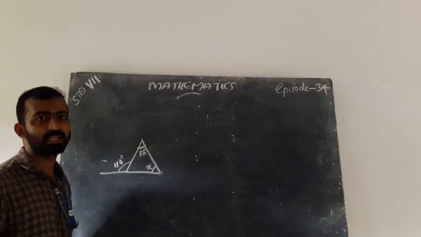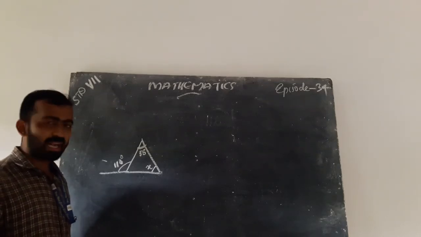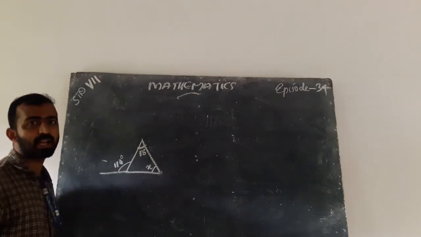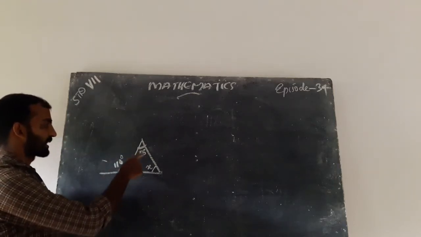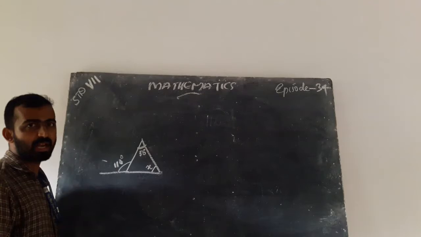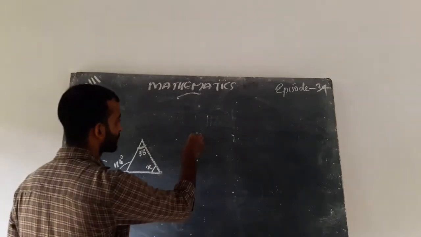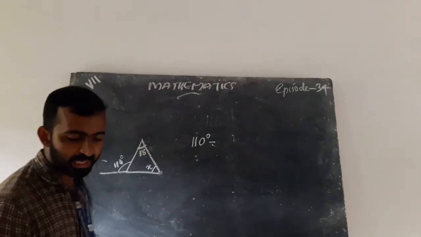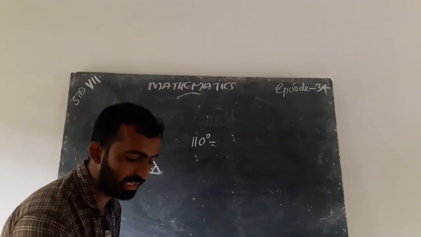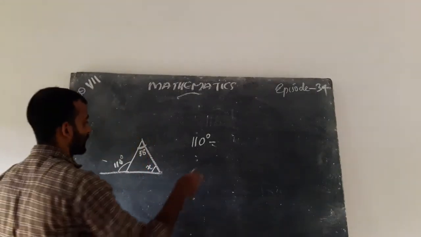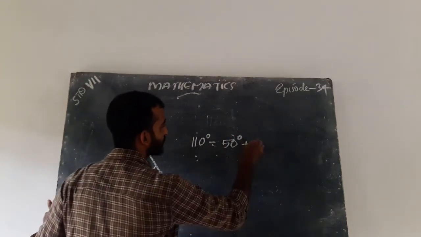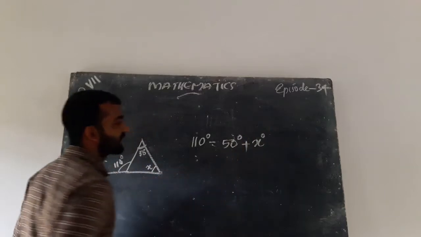What is the answer? We already know that the sum of these angles equals this exterior angle. These angles are opposite to this exterior angle. So we can write 110 degree equals 50 degree plus x degree.